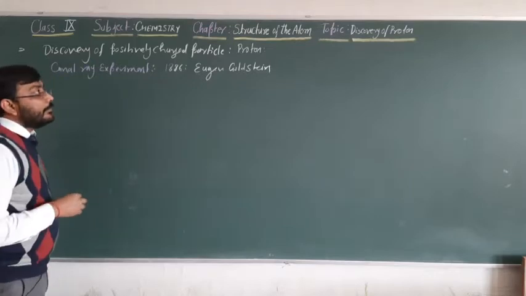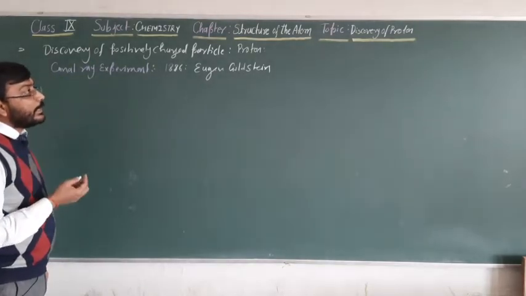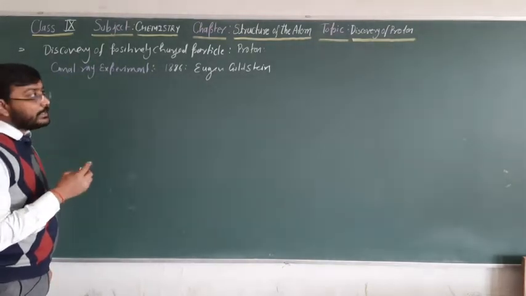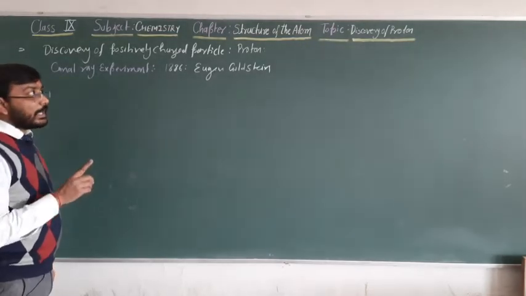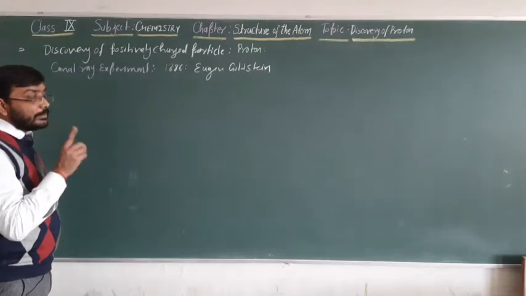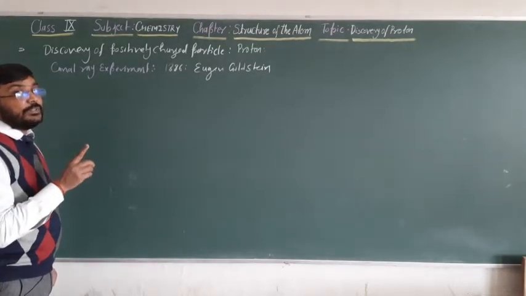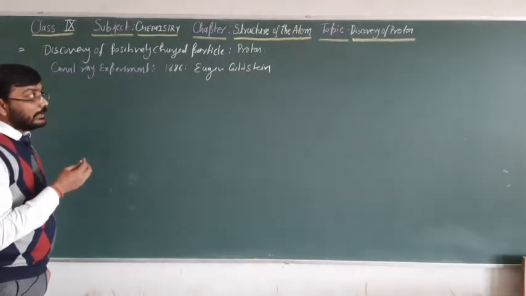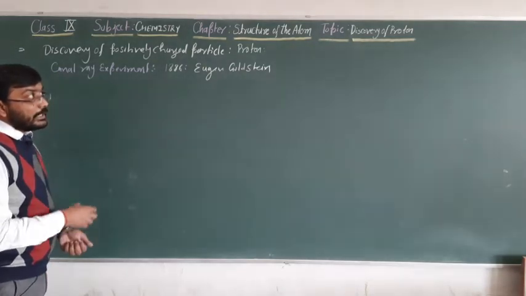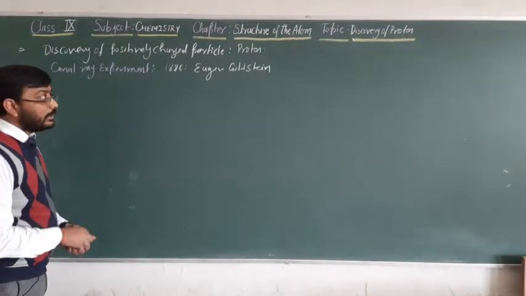Later on we proved that the ray is a positive charge ion, and the term proton is derived for those positive charge ions. So how has the term proton been conceptualized?